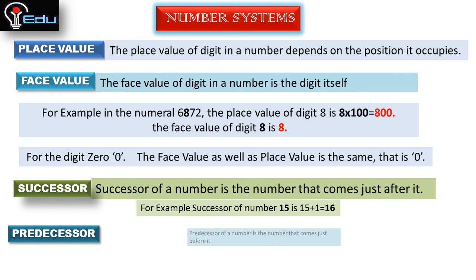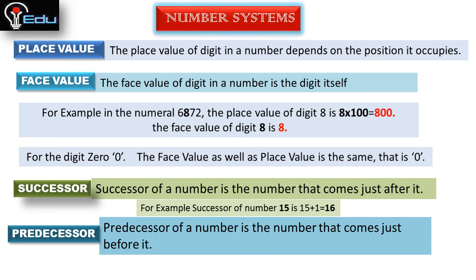The predecessor of a number is the number that comes just before it. That means the previous number. For example, the predecessor of number 15 is 15 minus 1 equal to 14. So the predecessor of number 15 is equal to 14. So these are the place values, face values, successor and predecessor of numbers.